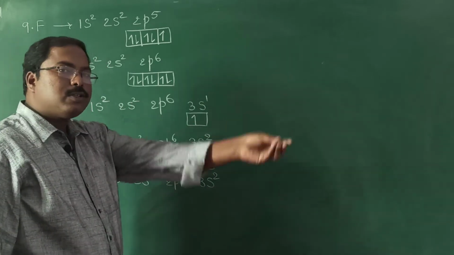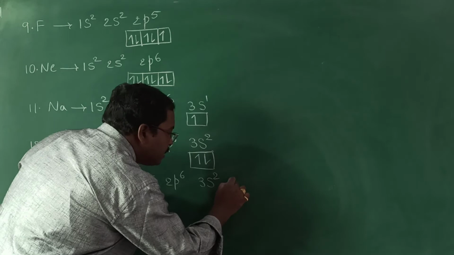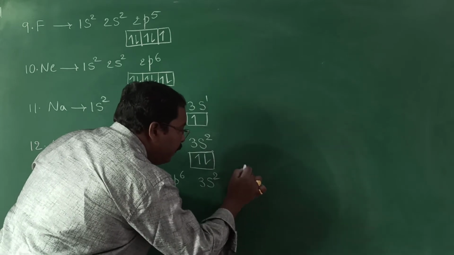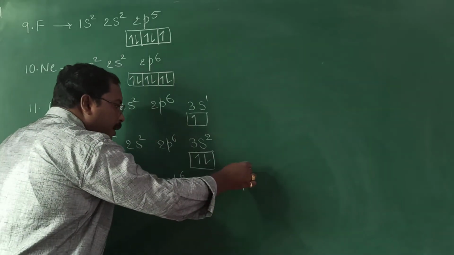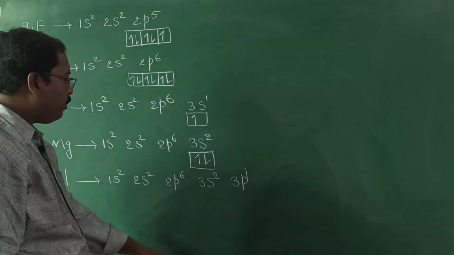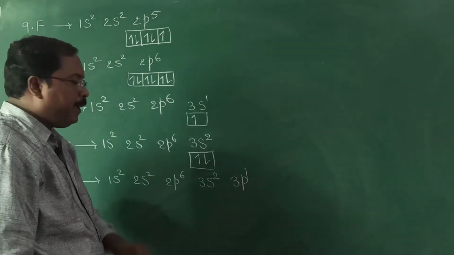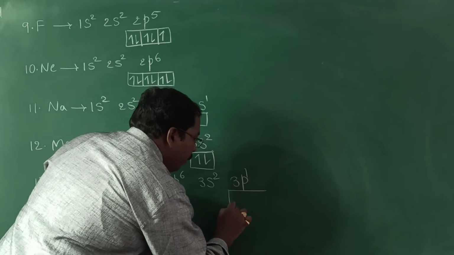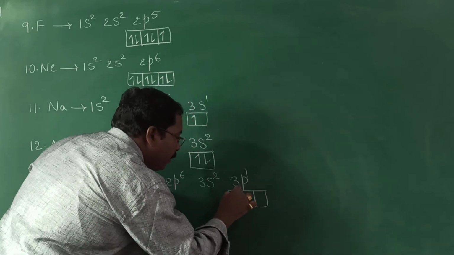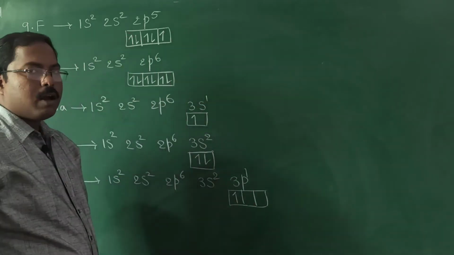So what is the next orbital we have after 3s? We know 3p orbital will come. That 13th electron I will write in 3p orbital. Now coming to the representation we know, only one electron with the clockwise direction.